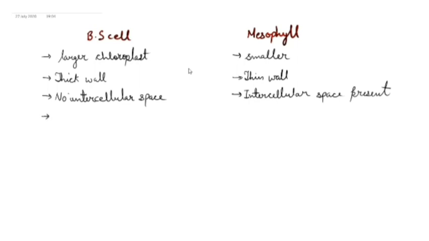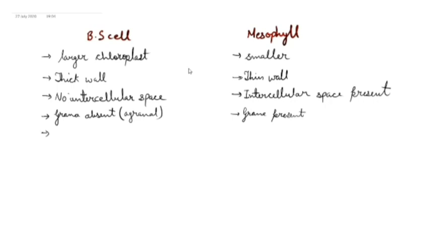Now, the next point is that in case of bundle sheath cells, the grana are absent. Grana absent, so the chloroplast is known as agranal chloroplast. Remember, here the thylakoids are present individually. The stacked thylakoids are absent. Whereas in case of mesophyll cells, they have grana present, or we can say their chloroplast is granule type.